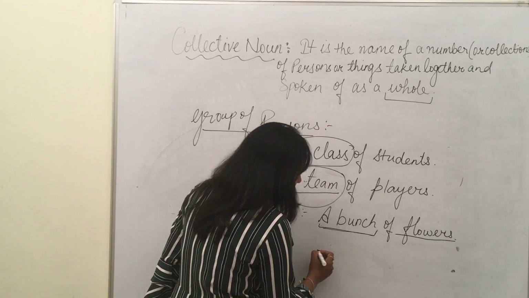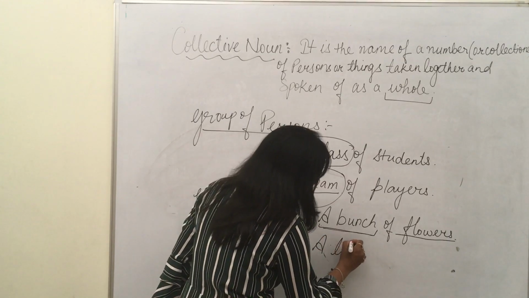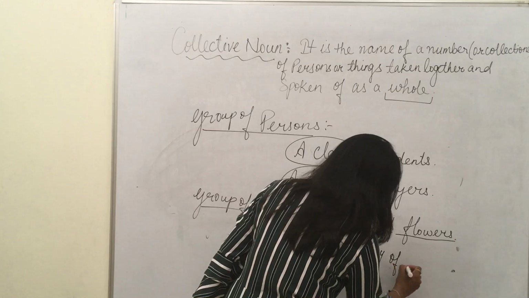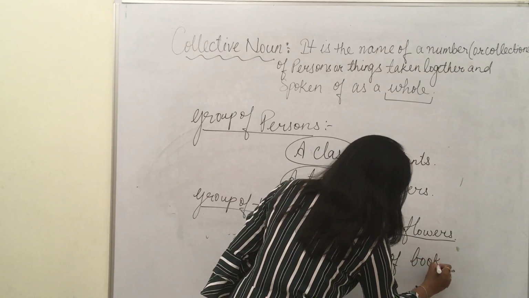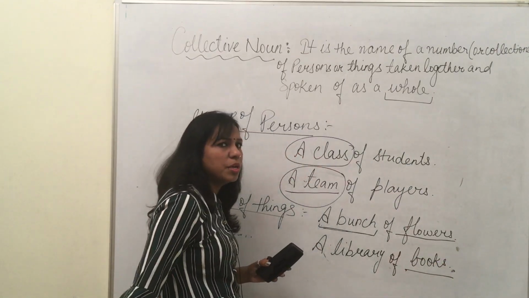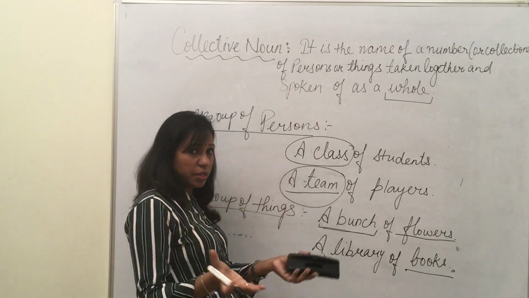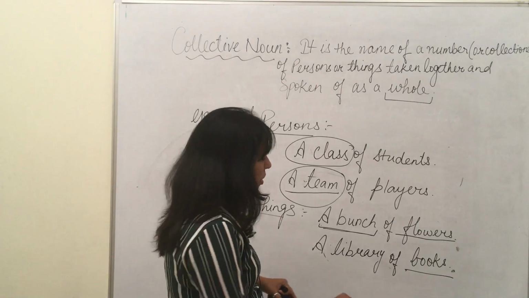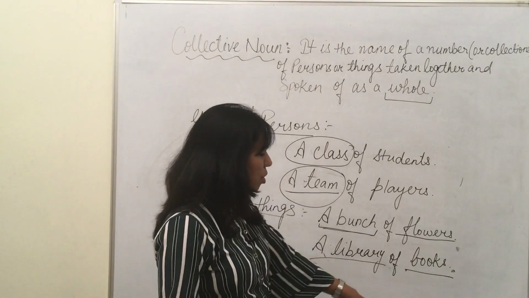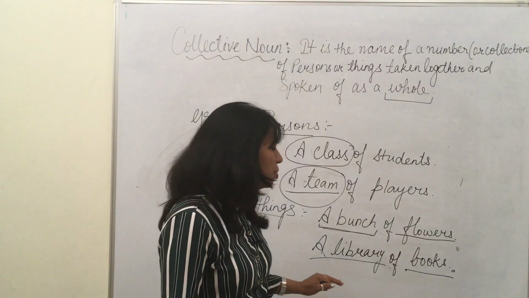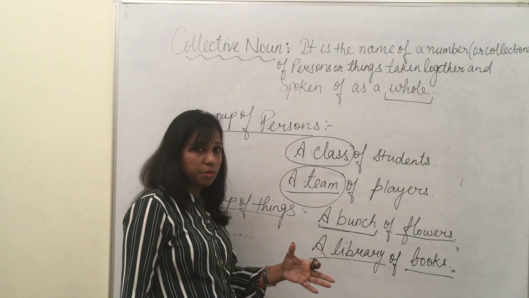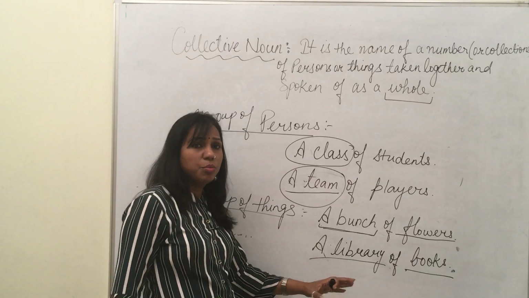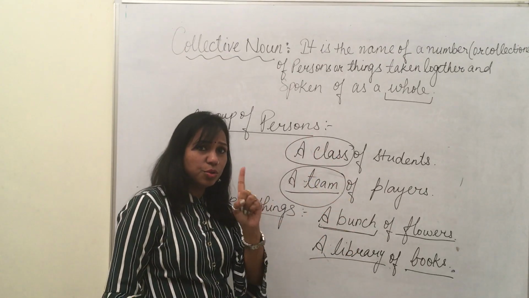Another one you can take is a library of books. Books here is a common noun, but when it is together and given a new name, that becomes a library. Whenever we write a collective noun for books, we always use a library, and make it very clear that a library is singular, because as a whole it gives you one name.